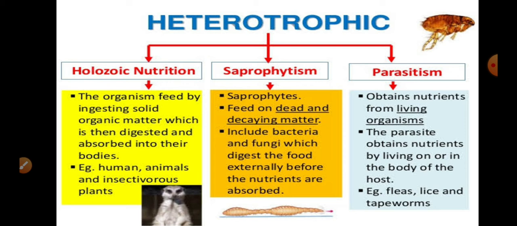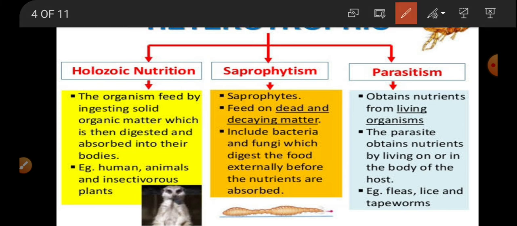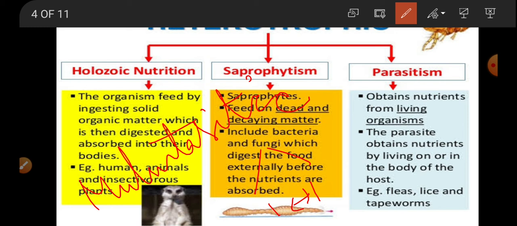Along with this, mutualistic nutrition is also another mode of nutrition, which is almost equal to symbiotic nutrition in plants. This is mutualistic nutrition, where two living organisms are present and both the living organisms are equally benefited. Such a mode of nutrition we are calling either mutualistic nutrition or symbiotic nutrition.